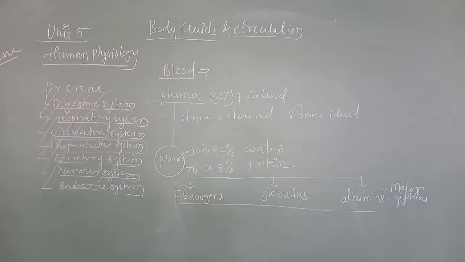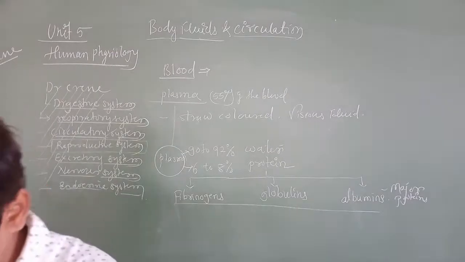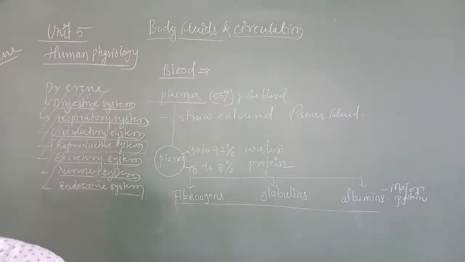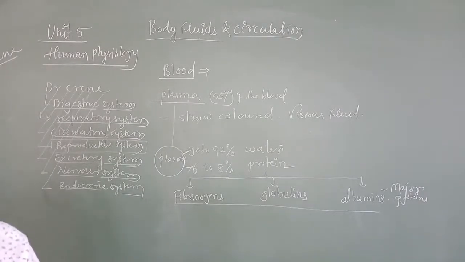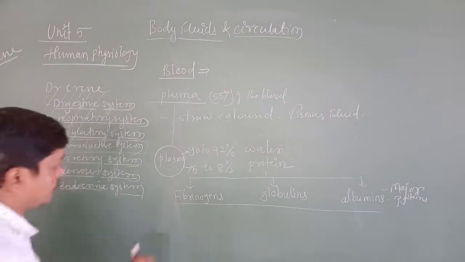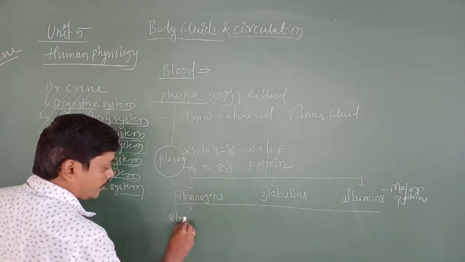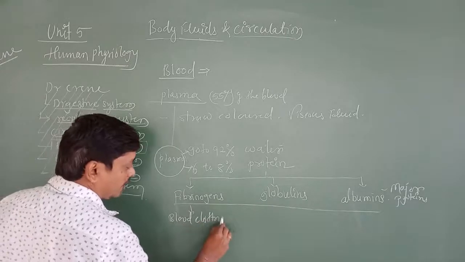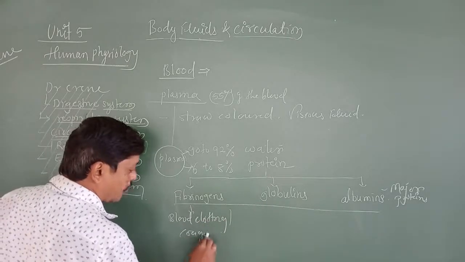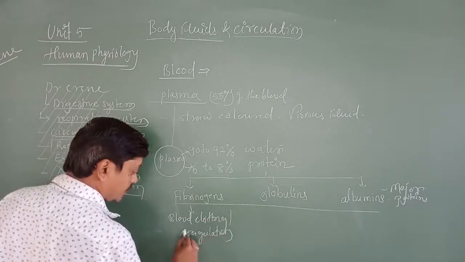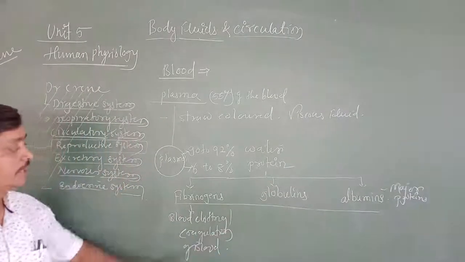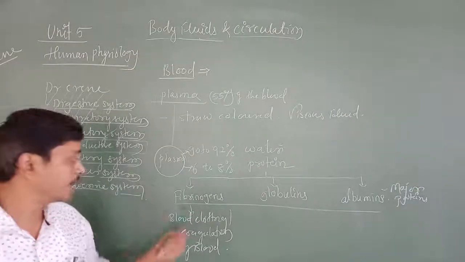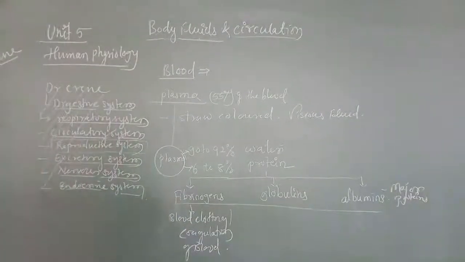Okay. Now, next, how do these proteins function in the blood? Fibrinogen is needed for clotting or coagulation of the blood. It helps in blood clotting or coagulation of blood. You must have heard of blood clotting. For blood to clot or become solid, fibrinogen is needed. Fibrinogen is needed for the clotting or coagulation of the blood.